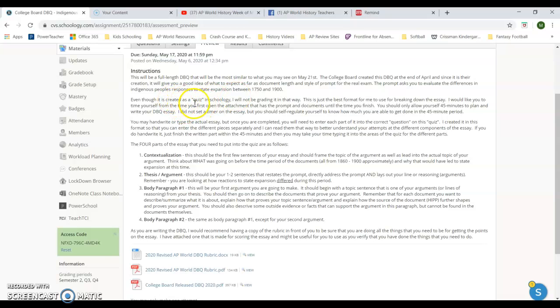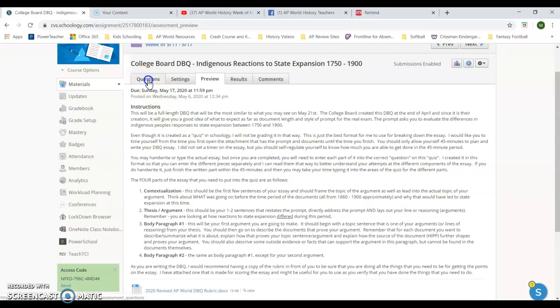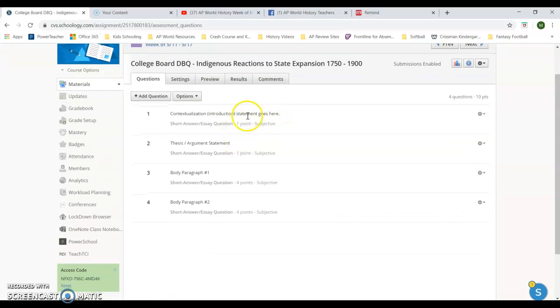Just like last week, even though I created it as a quiz in Schoology, I'm not going to be grading it that way. It's the exact same as you did this week. You're going to handwrite or type the actual essay. Once you have it completed, you're going to enter each part of it into a separate question on the quiz, meaning you're going to break it up and copy and paste or type in your contextualization as question number 1. There are 4 questions. So your contextualization statement goes in this area, then your thesis argument, your body paragraph 1, and body paragraph 2.